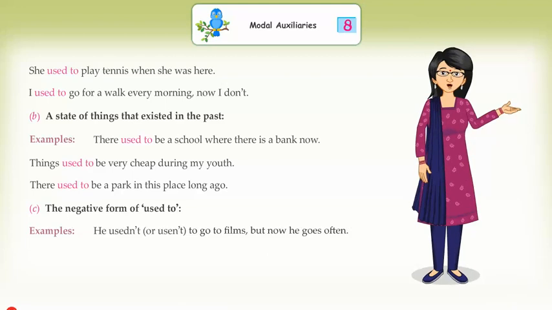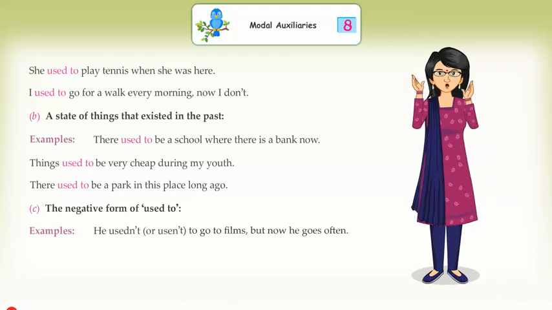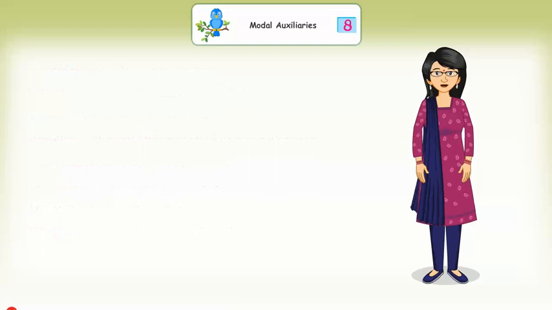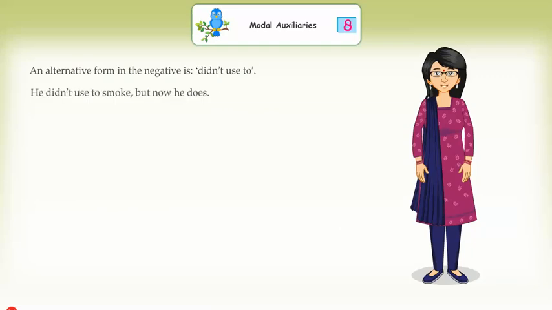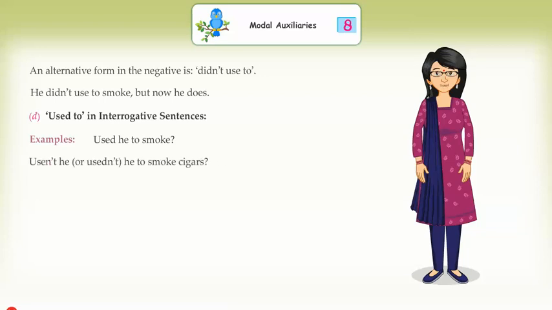Examples: He used not or usen't to go to films, but now he goes often. An alternative form in negative is didn't used to. He didn't used to smoke, but now he does. D. Used to in interrogative sentences. Examples: Used he to smoke? Usen't he or used not he to smoke cigars?